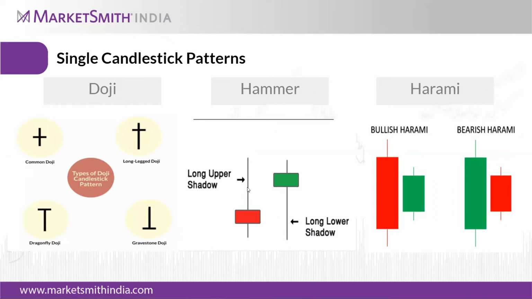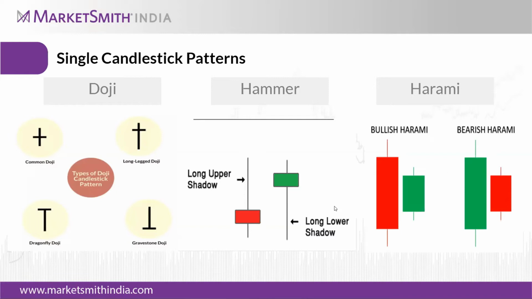The wick, or upper shadow, will be long, and there will be a rectangular or square body, depending upon the price, open and close. It can form in any market. The main characteristic is the upper shadow of the candle.